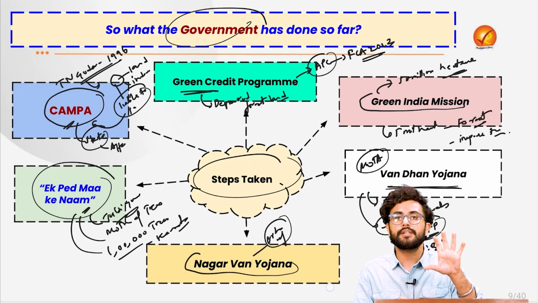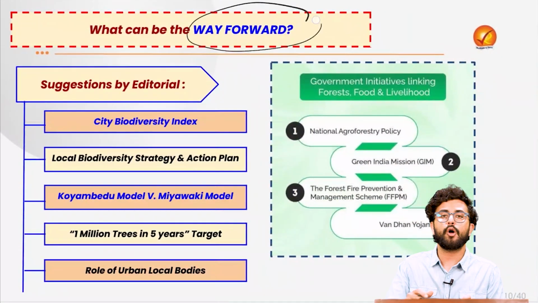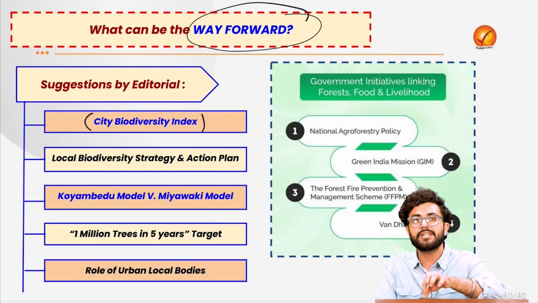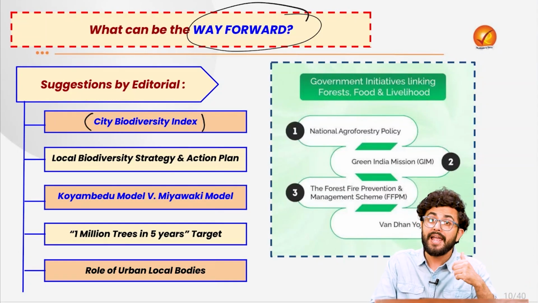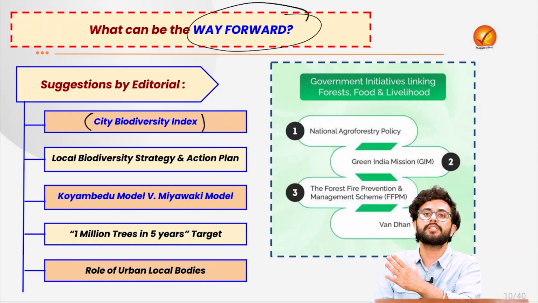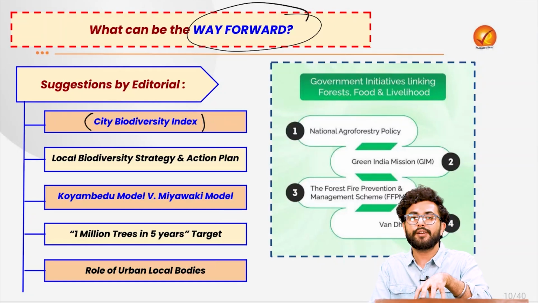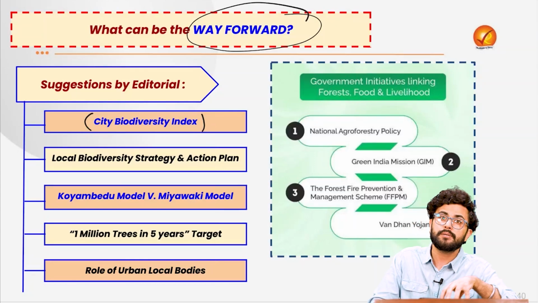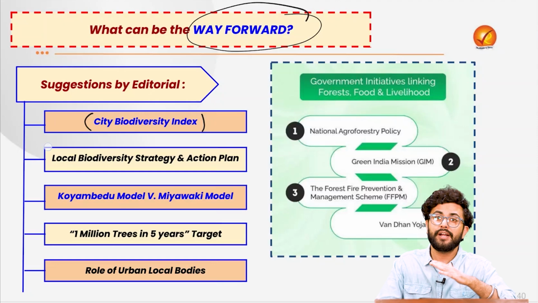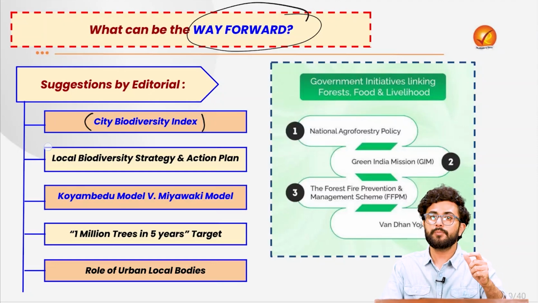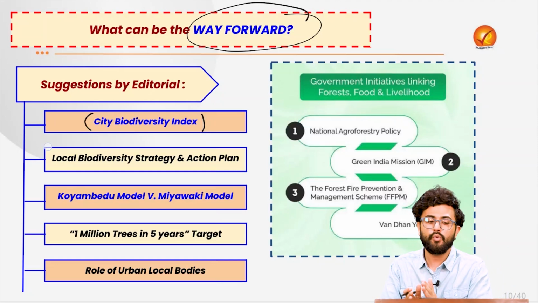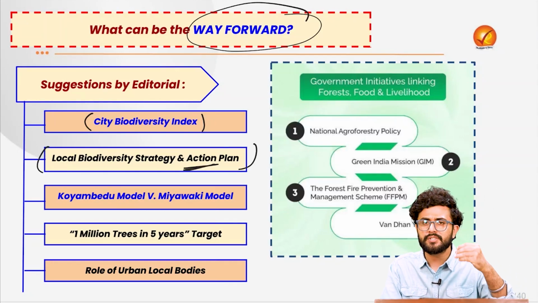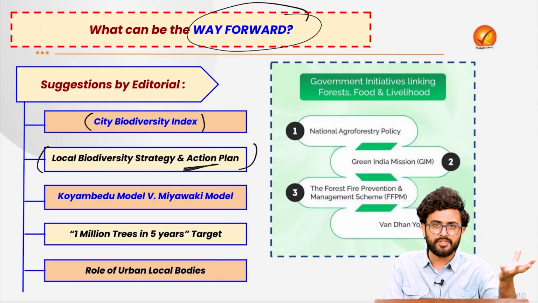The article today suggests that there are certain ways forward which can be adopted, and the first and foremost is to create a city biodiversity index for all the major cities of our country to actually have an idea about the persisting loss which is taking place. So first accumulate the ecosystem services which are being provided by the existing biodiversity and the loss which is about to take place, only then can we take some kind of recourse. And for that purpose, using this city biodiversity index, we will do what? We will create a local biodiversity strategy and action plan. So basically the localization of the sustainable development goals, which is being suggested by the various United Nations platforms as well.